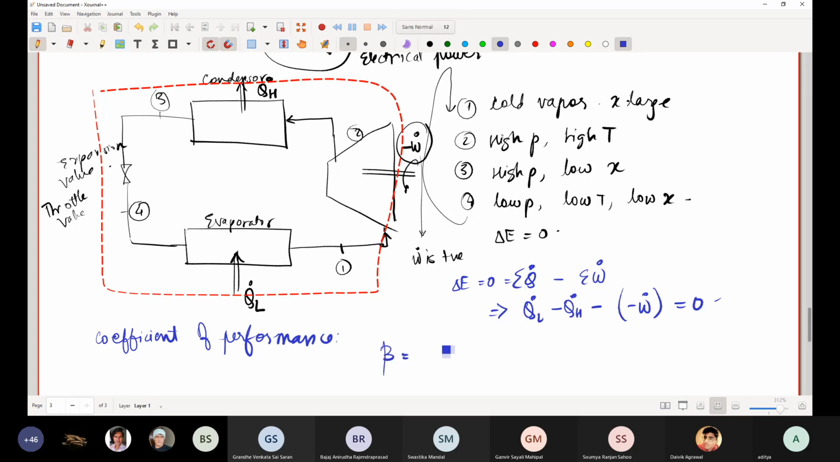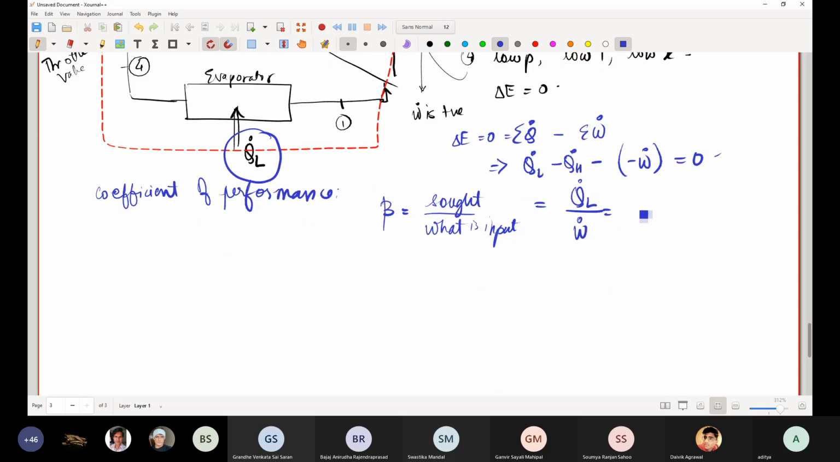We call it beta, and this is equal to what is sought over what is input. Now, for a refrigeration system, what is sought? What do you seek out of a refrigeration system? Temperature? Yes, so you are seeking a specific rate of extraction of energy from your room. So it is QL dot. So you are seeking QL dot, and what is the input to the system? W dot. Very good. This is called the coefficient of performance.